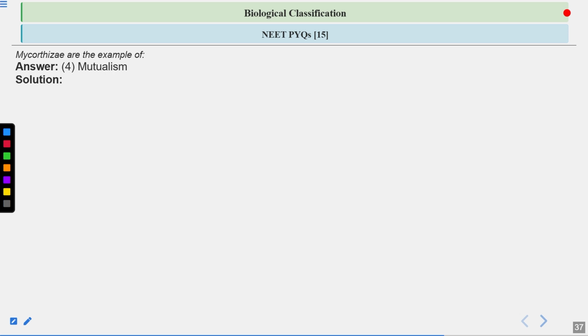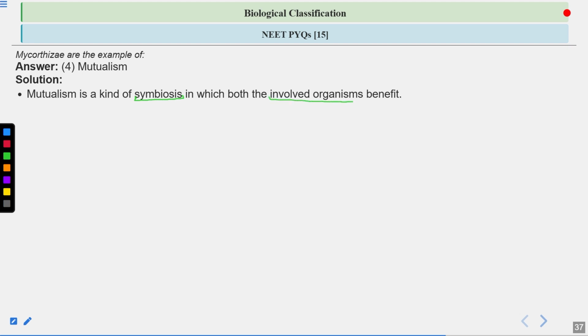Let's have a look at the explanation. Now, mutualism is a kind of symbiosis in which both the involved partners or organisms are benefited. So both the interacting partners are benefited. Mycorrhiza is the association of fungus with the roots of the higher plants, and this fungus which forms the association with the roots of the higher plants belongs to class Ascomycetes.